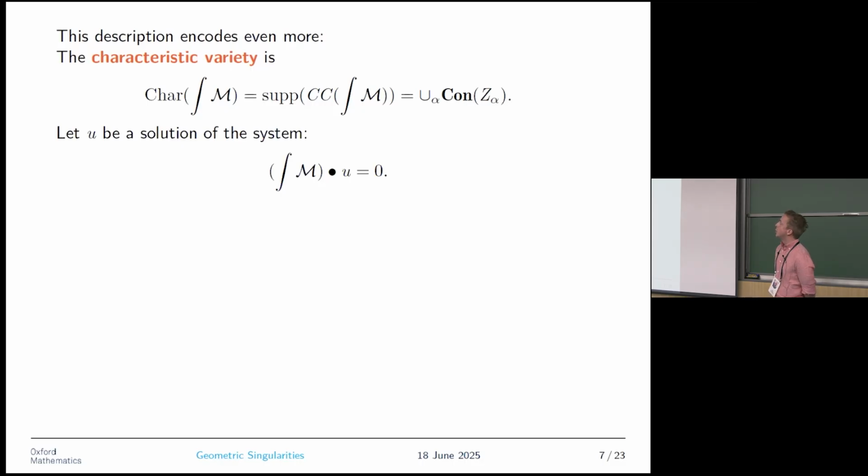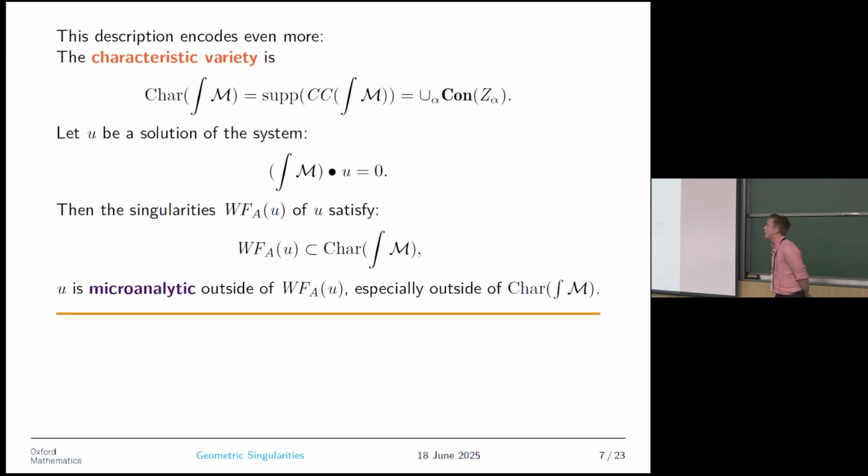If U is the solution to our system, so think of U as our Feynman integral, then the singularities in the cotangent bundle, here denoted WF or wavefront set, are a subset of this characteristic variety, and we say that U is microanalytic outside of this singular set, and therefore especially microanalytic outside of the characteristic variety.